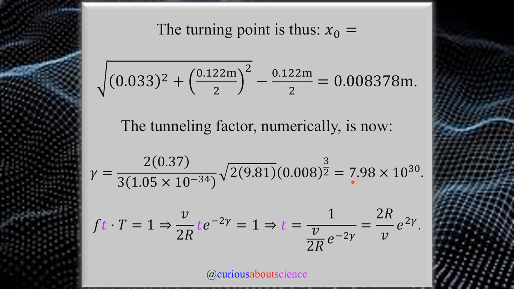And this brings us to 7.98 times 10 to the 30. That's a big old number. And remember that this tunneling factor goes inside an exponential. So that's going to be dramatically bigger. Okay, so just keep that in mind when looking at the scale of these things.